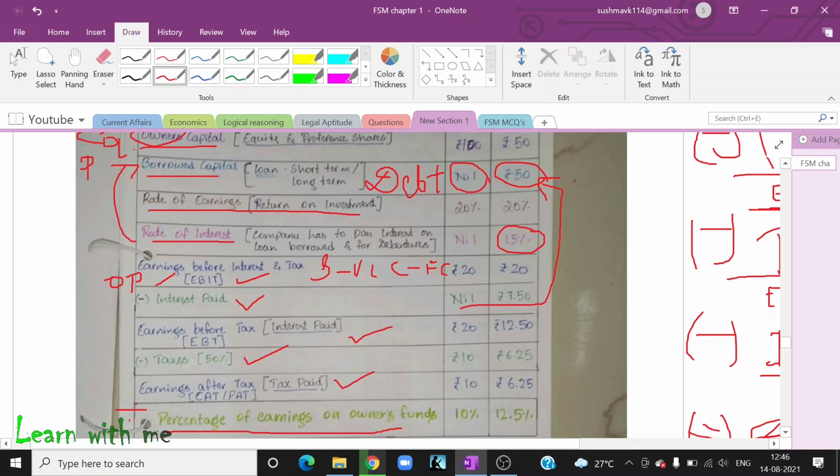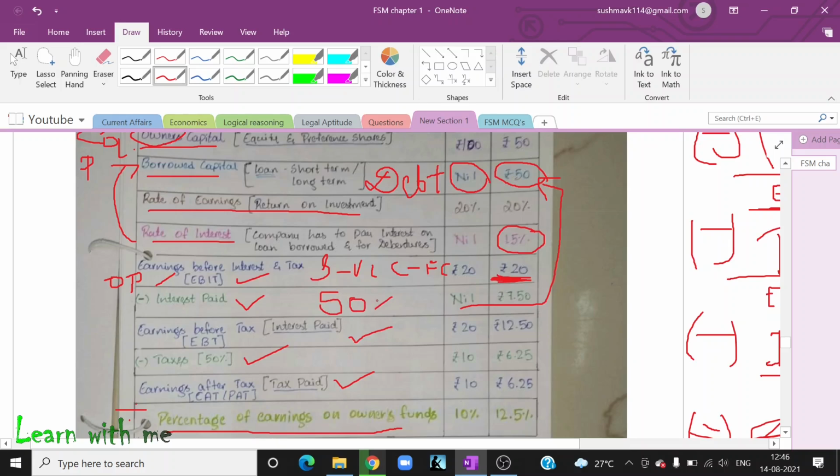Normally, what students do is they calculate this interest amount on the 20 rupees. No, you should not do this. 20 rupees is my profit. Why are you going to pay interest on the profit amount? You are not going to pay interest on the profit amount. You are going to pay interest on the amount you have borrowed.